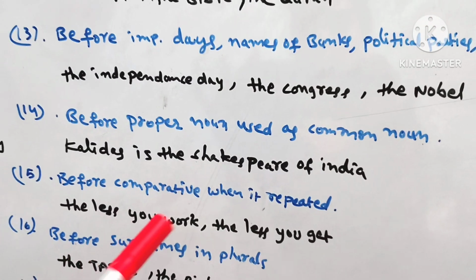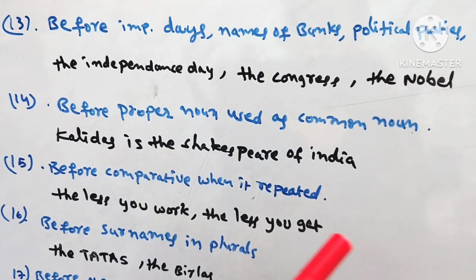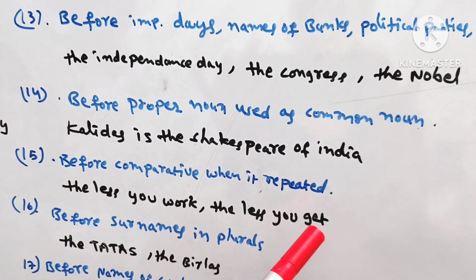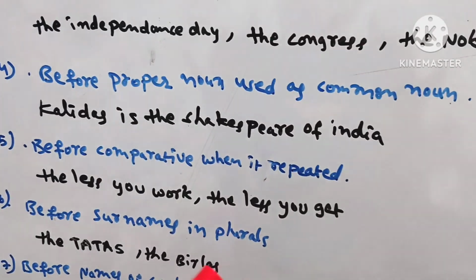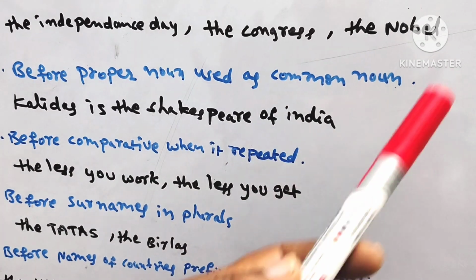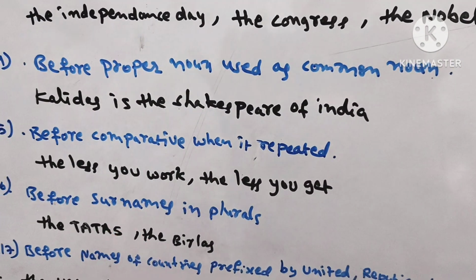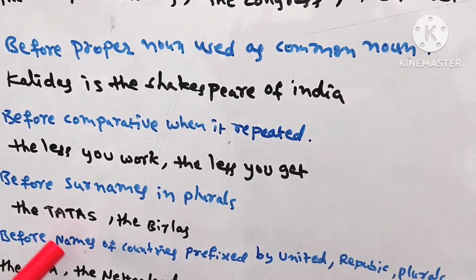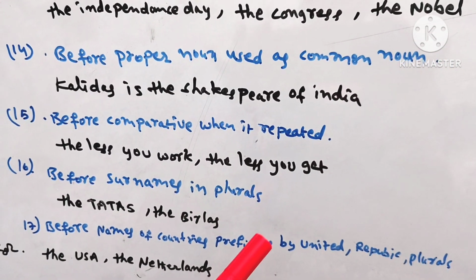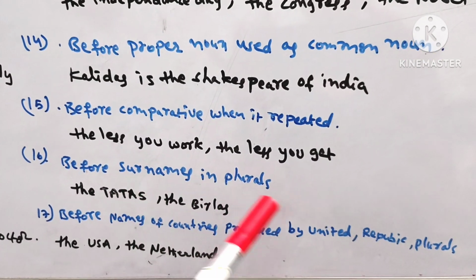And next, before comparatives when they are repeated, comparative degrees, comparative adjectives. The less you work, the less you get. The more you concentrate, the more you succeed. You can say like that. And before surnames in plurals, the Tatas, the Birlas. You can say like this, names of surnames.